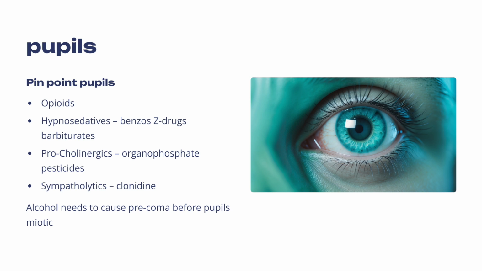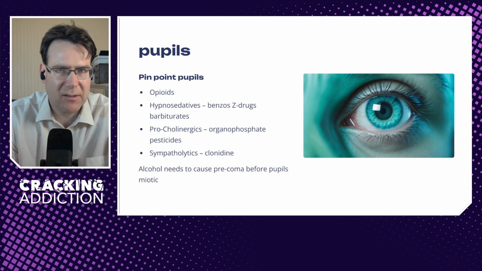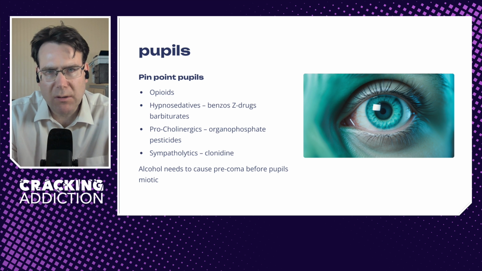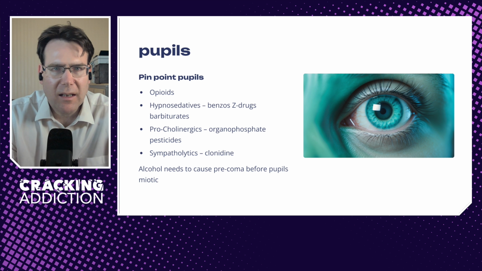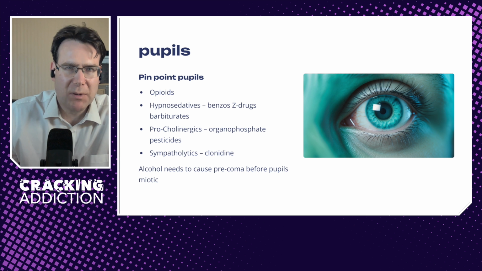Now, if we look specifically at certain organs, the pupils. If we experience intoxication with opioids, we would expect pinpoint pupils. But additionally, we can expect pinpoint pupils with other hypnosedatives, for example, benzodiazepines, Z-drugs or barbiturates, procholinergics, i.e. organophosphate-based pesticides, or sympatholytics such as clonidine. And alcohol needs to cause pre-coma before it will cause pinpoint pupils. So you've really got to be incredibly intoxicated with alcohol before you get pinned with that.